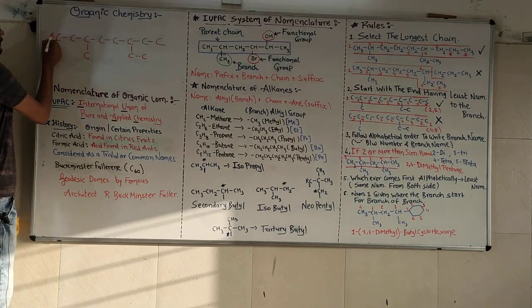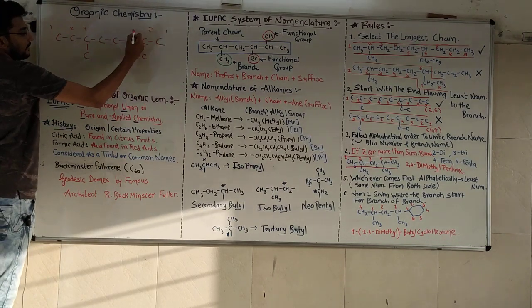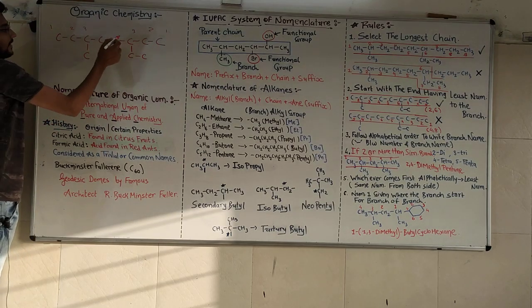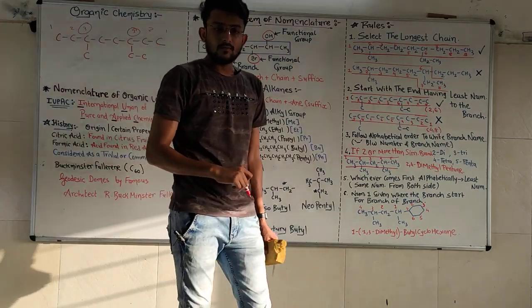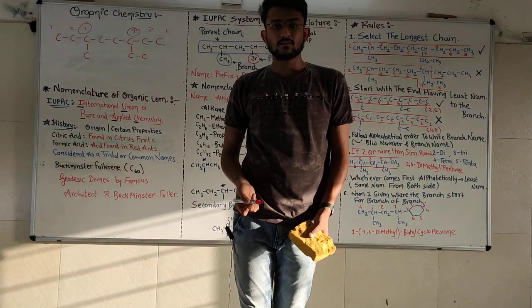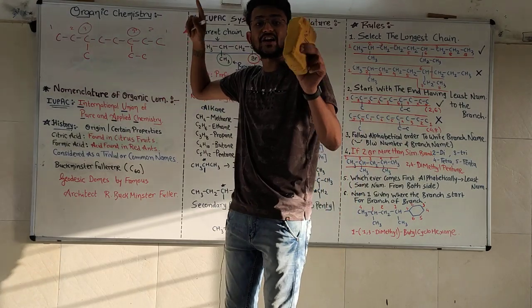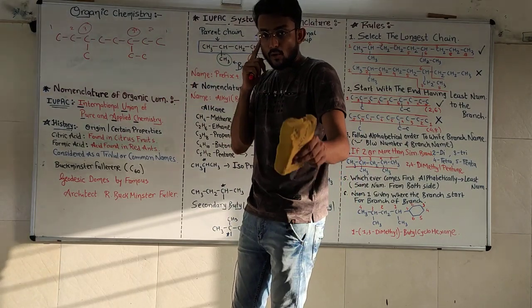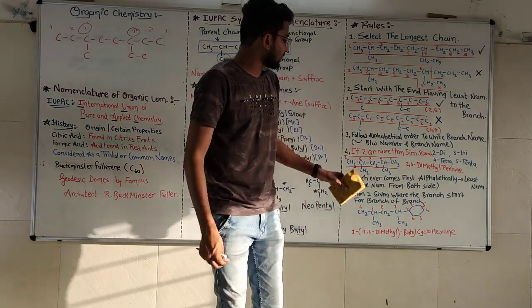If we number from here 1, 2 and 3, and if we number from here 1, 2 and 3, from both sides the same number has been given to the branch. What will we do? Again, both branches are different. Both branches are different. Then we have to consider this rule.